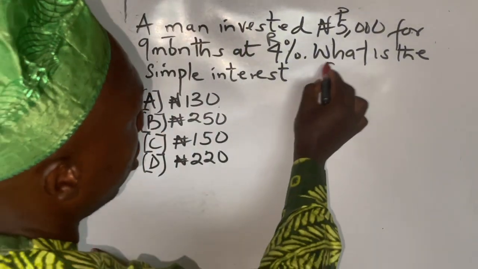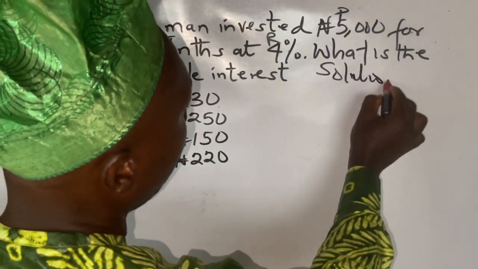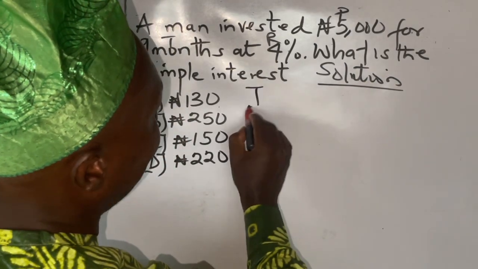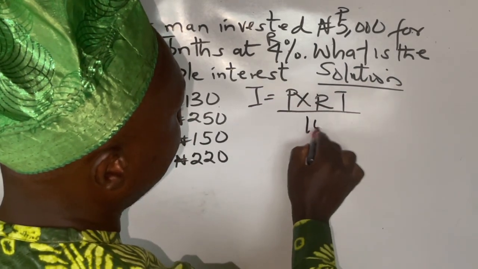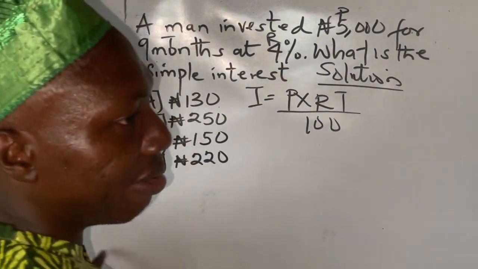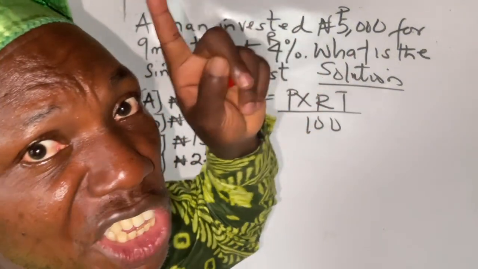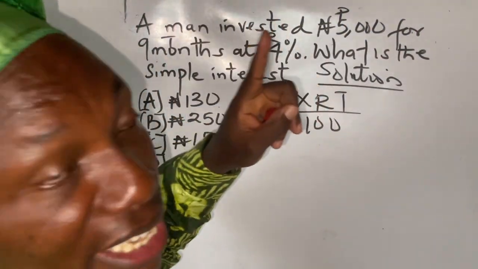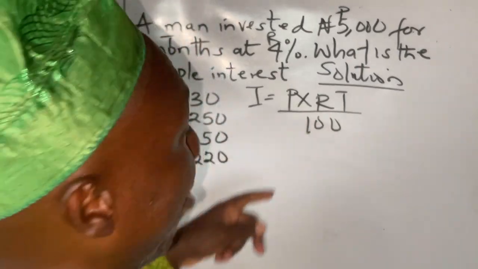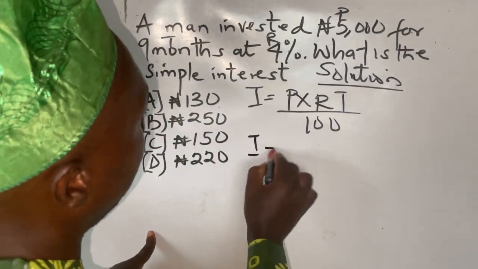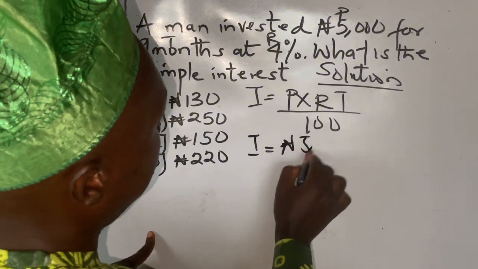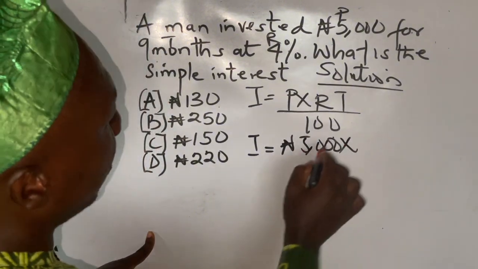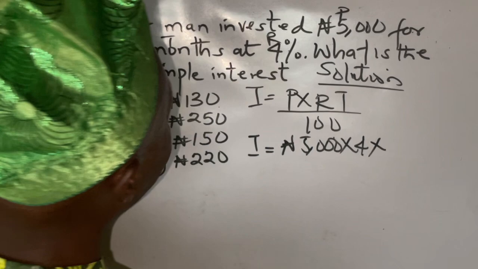So, solution. The formula for the simple interest, I've given it in my other video. Interest is principal times rate times time over 100. Time is always given in years, rate is percentage, and principal is in naira. So let's finish this up. The principal is 5,000 naira. The rate is 4. And the time, 9 months.